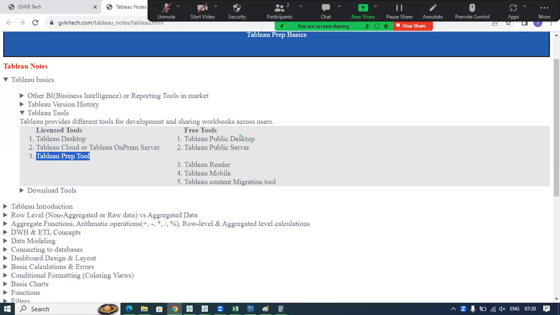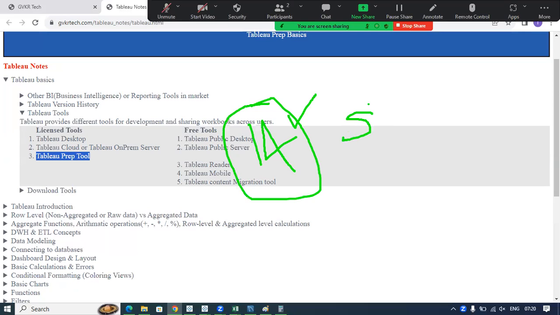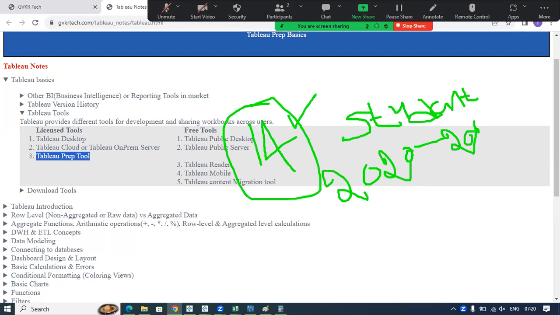If you want, they will provide a 14 day trial version, and if you want to practice for more, then you can take a student license, if you have a student ID card which should be valid. Valid in the sense, for example, if you take BTech from 2020 to 24, it is a valid ID card, because the year in which you are going to pass out should be greater than the current year. So you should have an ID card satisfying this condition.